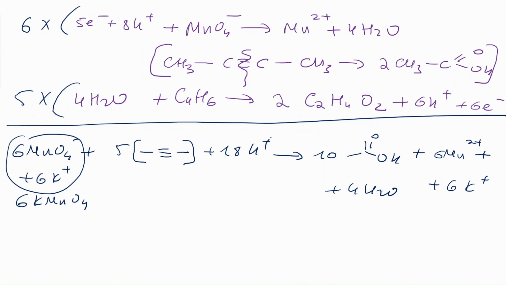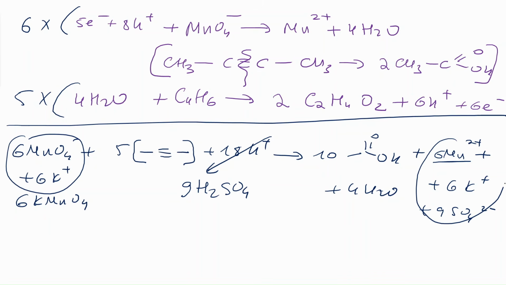So instead of 18 hydrogen plus, I would have written it as 9H2SO4, okay? Just to keep everything neutral. You can probably also use hydrochloric acid, but mostly they use sulfuric acid with potassium permanganate. And 9H2SO4 means that you need to add 9 SO4 2 minus here. And 6 of them will be with this one, and the remaining would be potassium. So honestly, this one just becomes 6 MnSO4 plus 3 potassium sulfate.